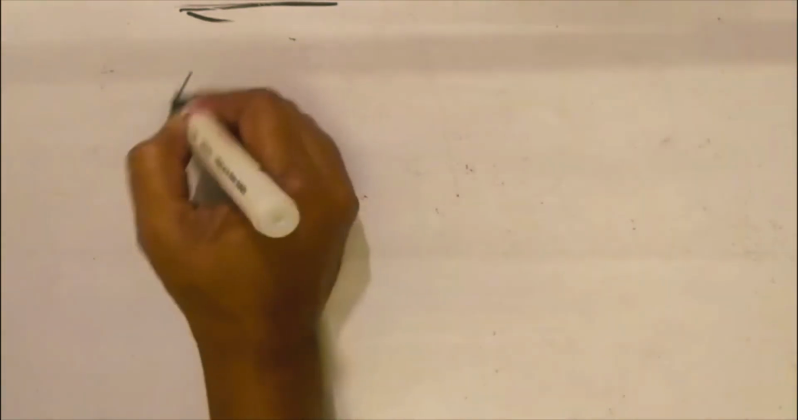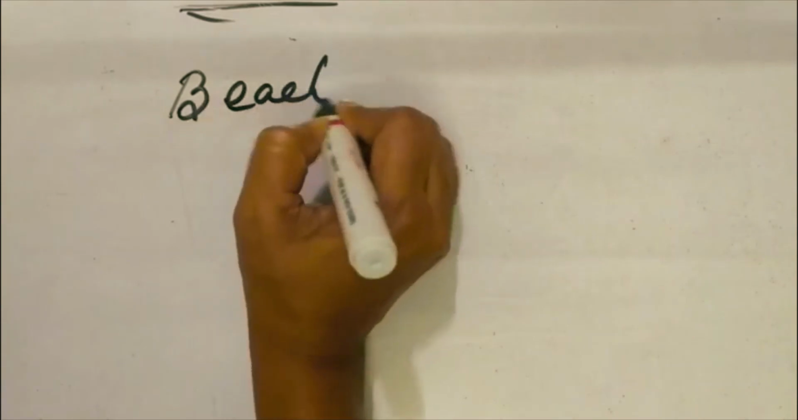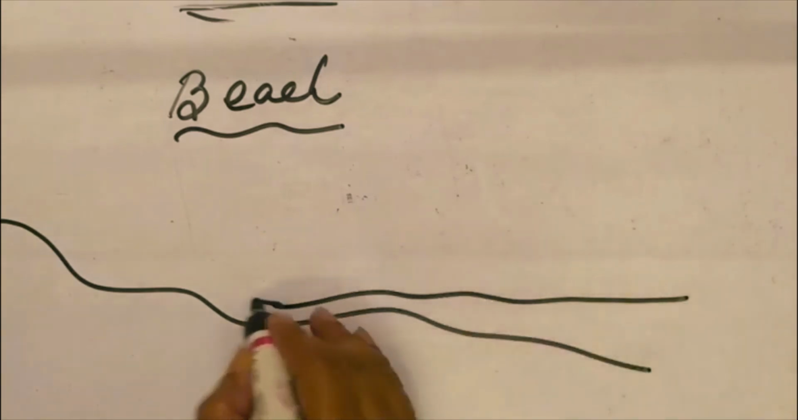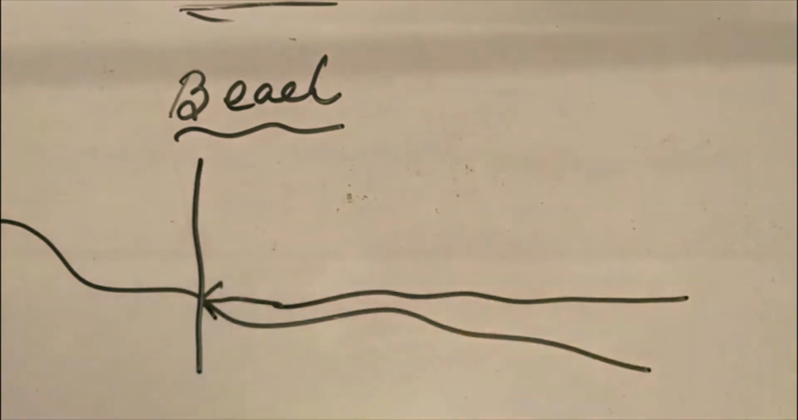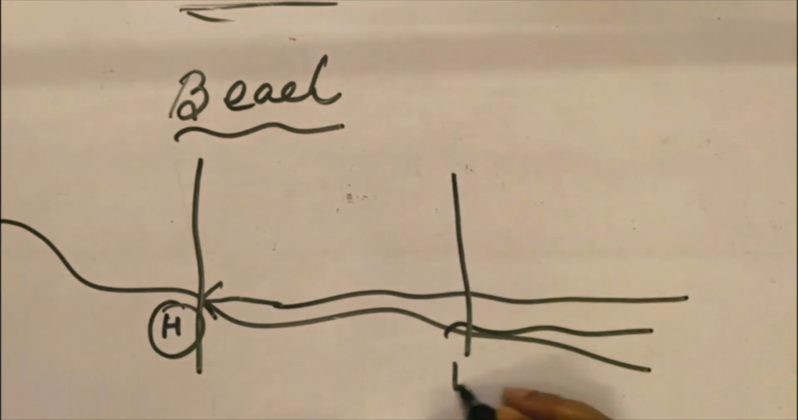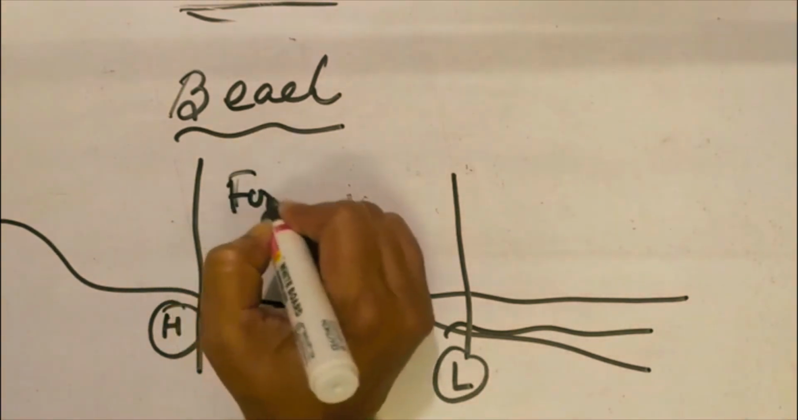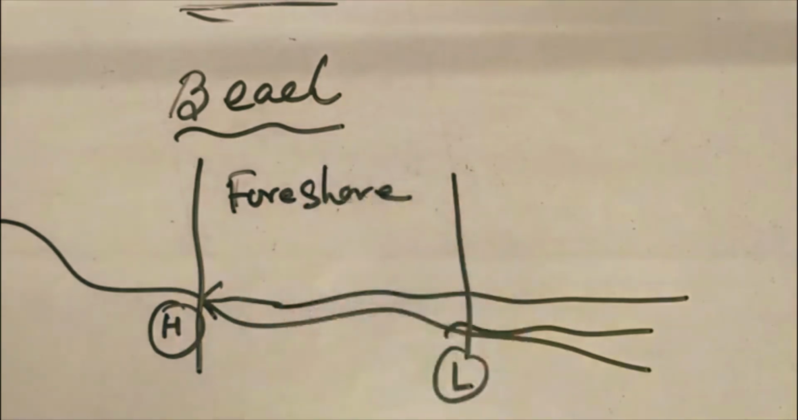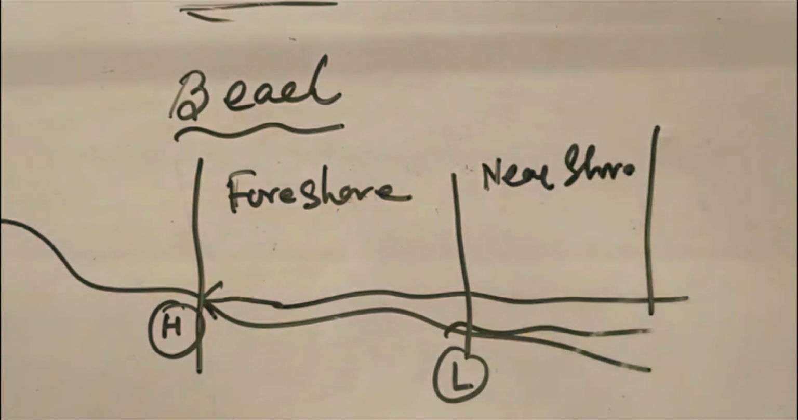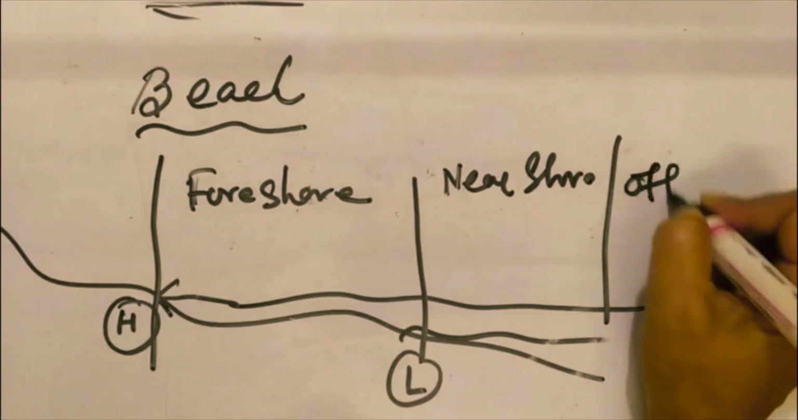Tides play a very important role in coastal ecology, beach ecology and beach formation. Suppose this is the continent and this is the ocean water. This is the maximum range of the high tide zone, and this is the maximum range of the low tide zone. The range between high tide and low tide is known as foreshore, the next part is known as nearshore, and the last part is known as offshore.